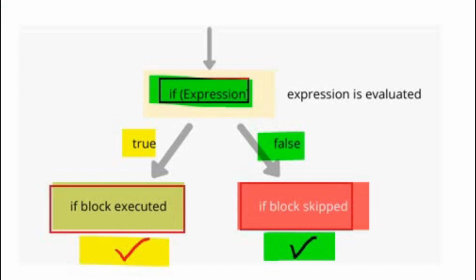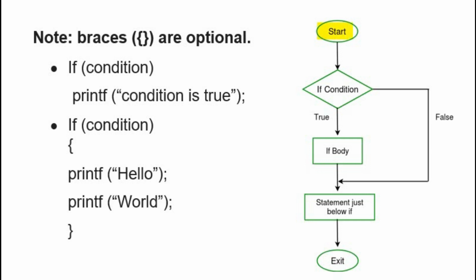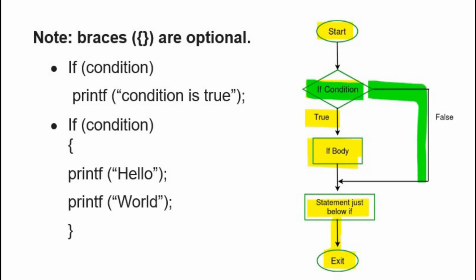Let's see the flow chart for simple if statement. Program starts here. If condition is tested, if the result of if condition is true, then if body will be executed. And after the execution of if block, remaining statements of the program that are written after the if body will be executed and the program will exit. But if the result of tested condition is false, then if body will not be executed and the remaining statements that are followed by the if body will be executed and program will end.